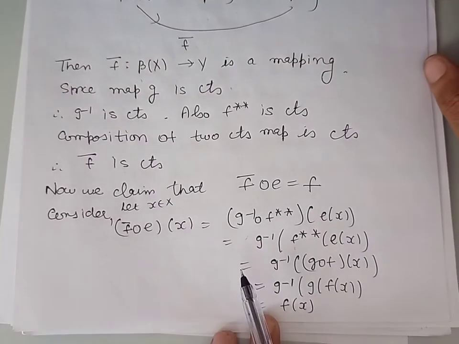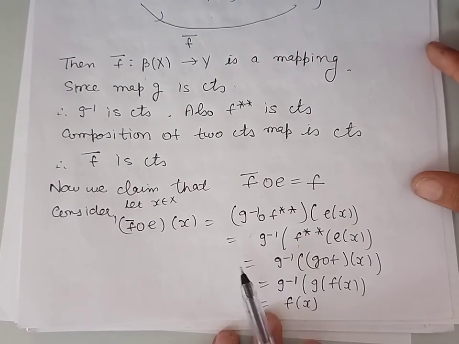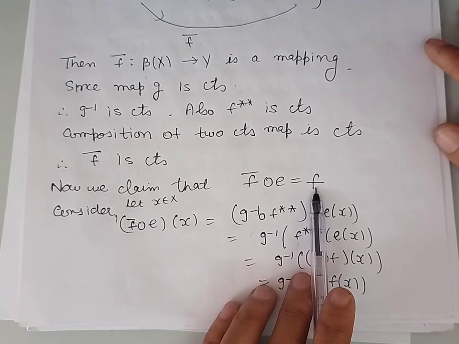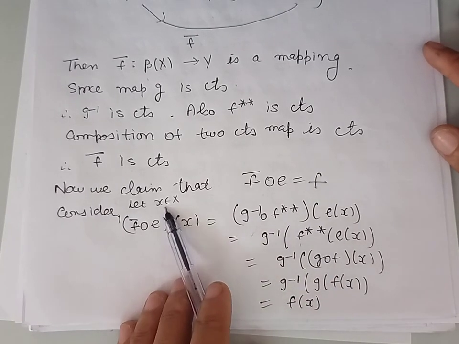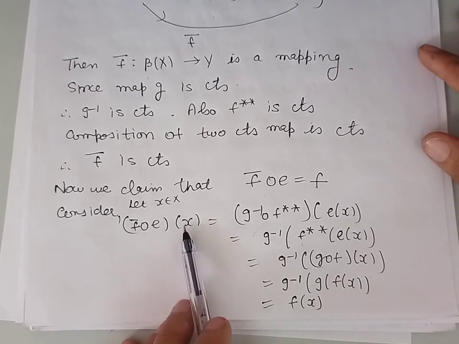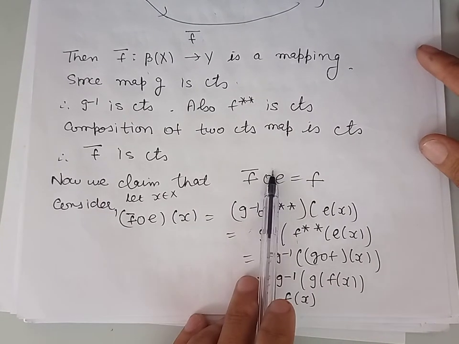Now, in the last step, we are to prove that the composition of F bar with the mapping E is F. So let us take X belonging to the set X and find the image of X under this mapping.